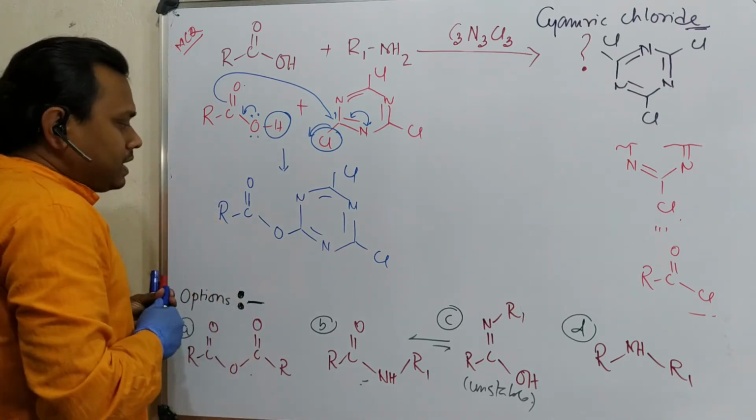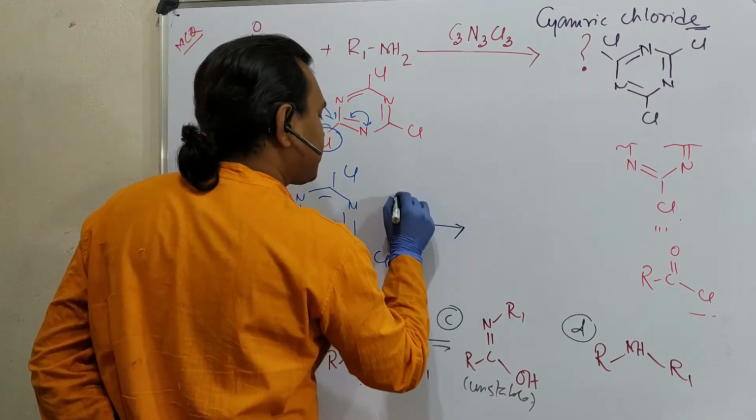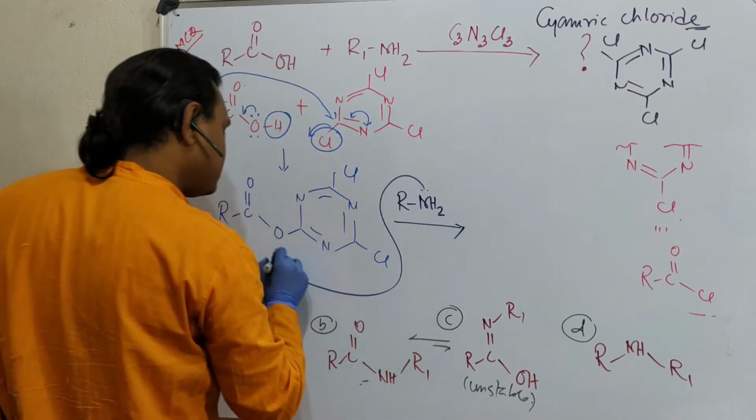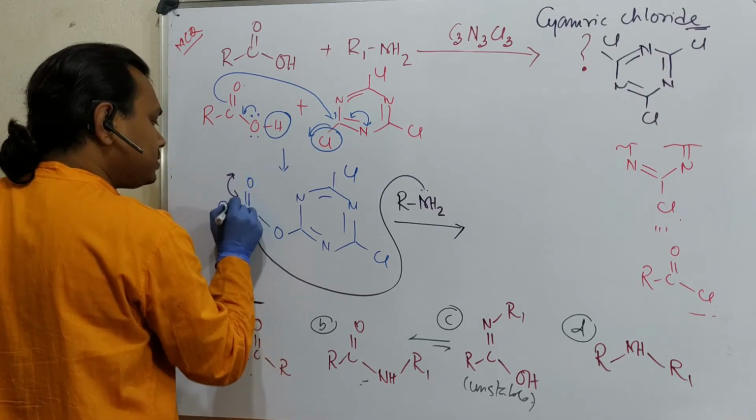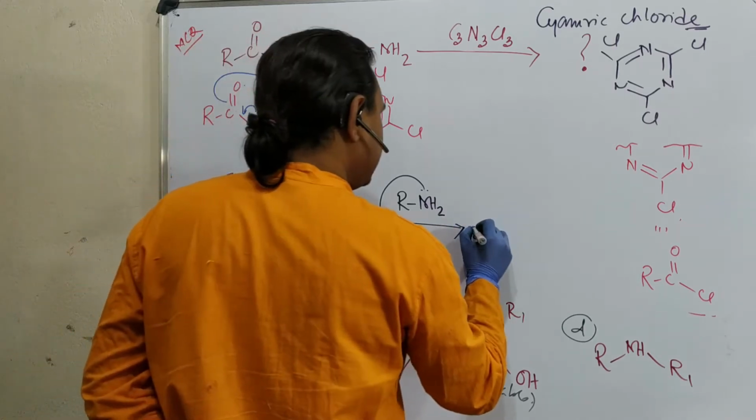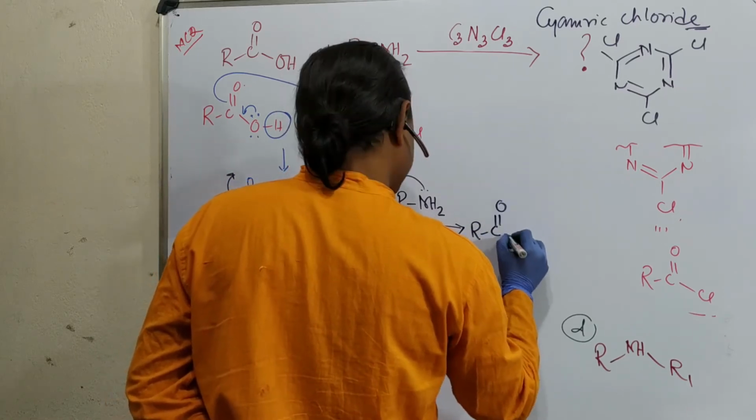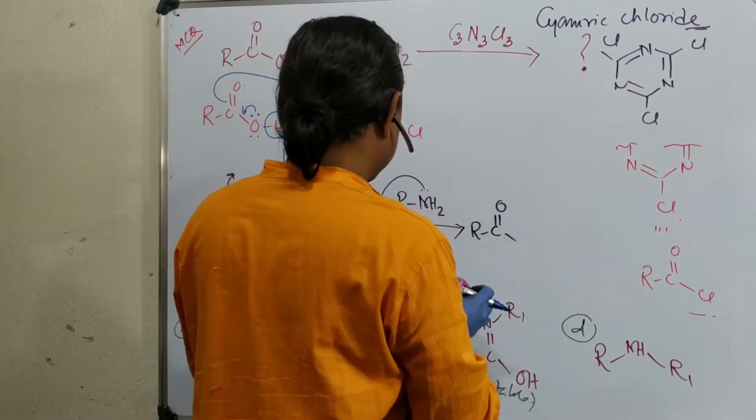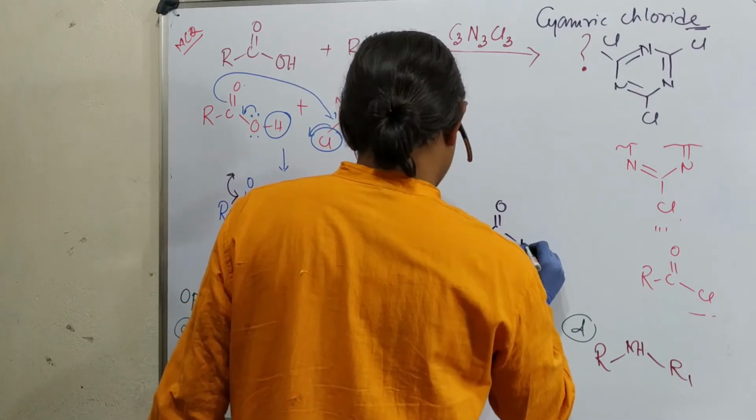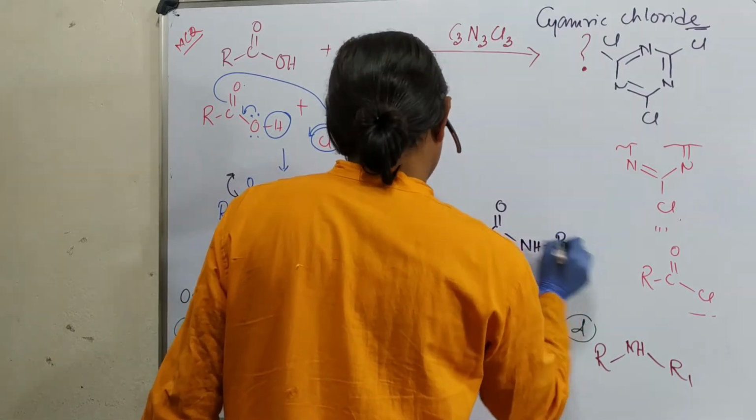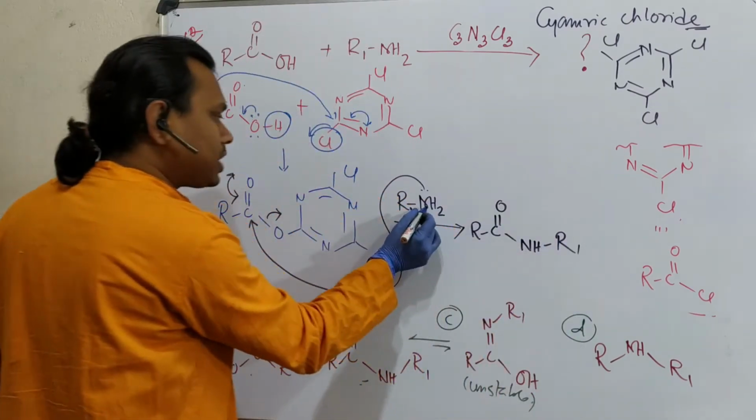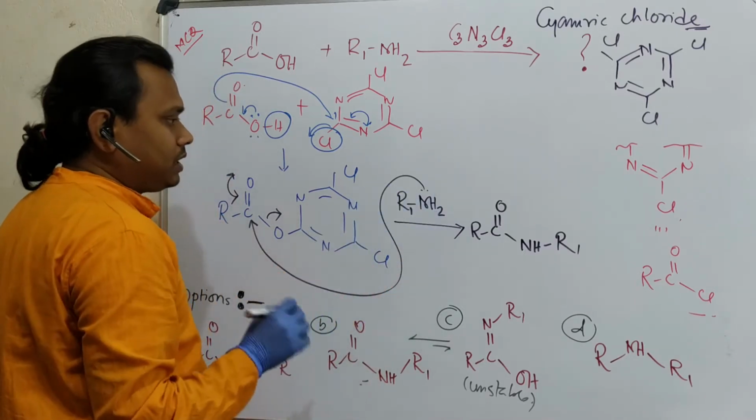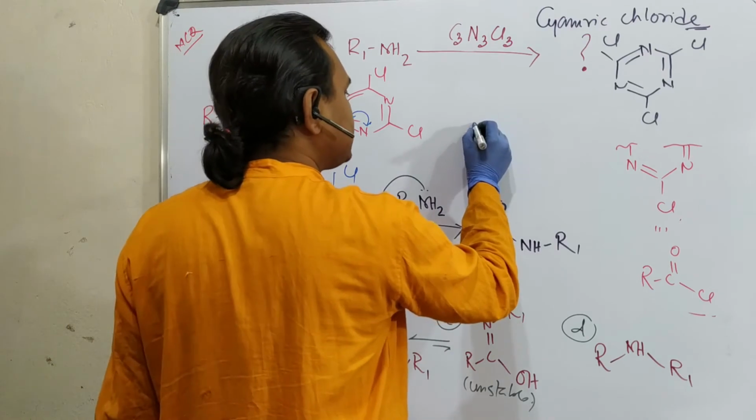Now, fine. In the next step, what can the amine do? R1NH2 will attack here. It will open, it will come back, it will go. So what does it result in? R, NH, R1. Why NH? Because after attacking, the nitrogen has a formal positive charge, and that will be counterbalanced by elimination of one proton. Okay, and along with this, what will be the fate of this reagent?